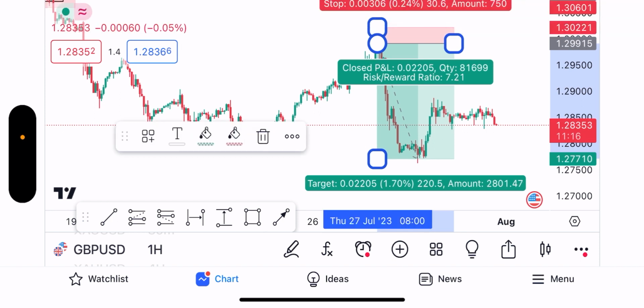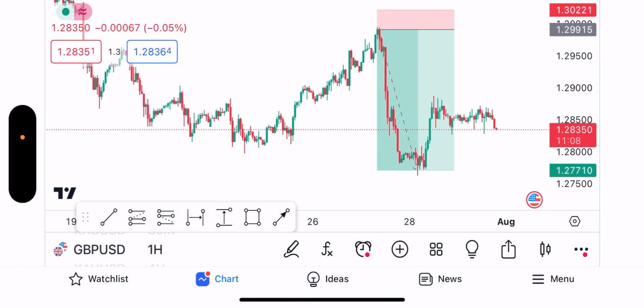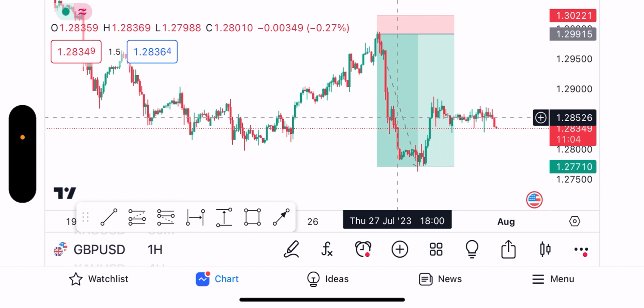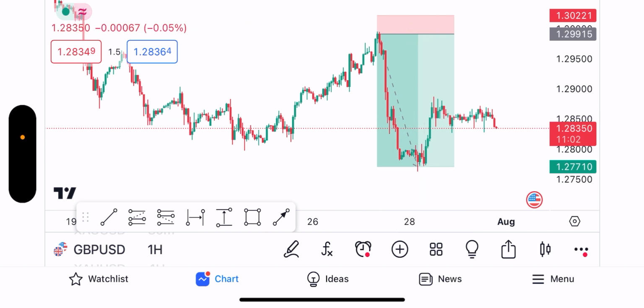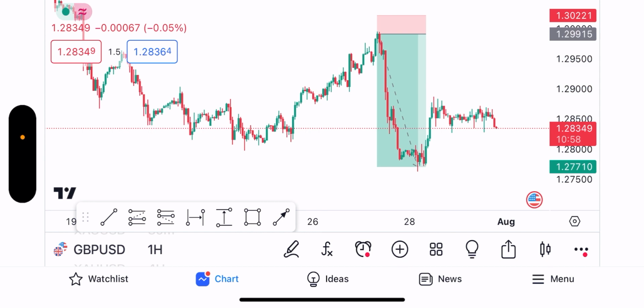The SL is not even hit, look. It didn't even go into drawdown, as you can see, right? So this would have been a 220 pip move, right? And the entry came from where? London session. Okay, now let's look at another scenario.